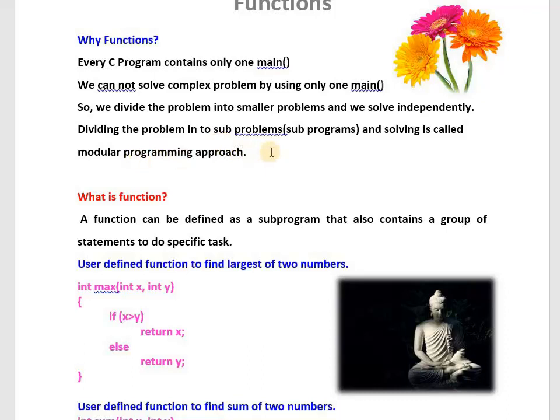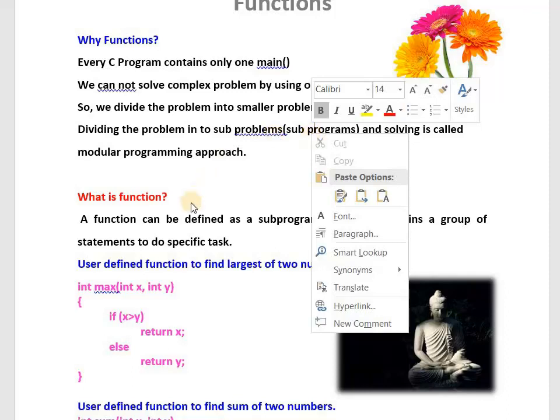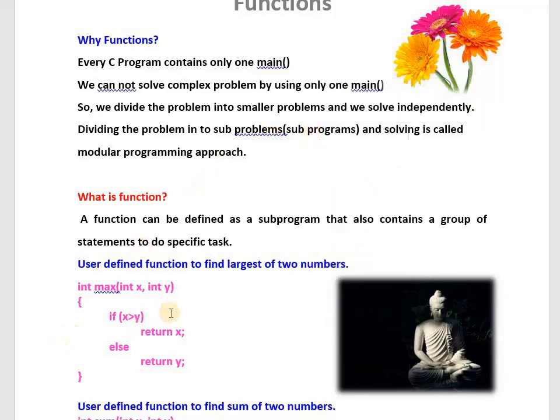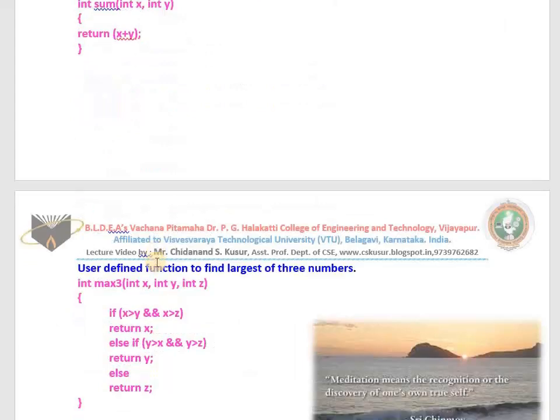It's a very simple answer, sir. We divide the large problem into small sub-problems. Small sub-problems will be solved by small sub-programs. This technique of solving the problem is called the modular programming approach. I hope you have understood. Now, what is the advantage? That is what I will explain to you. What are the advantages?